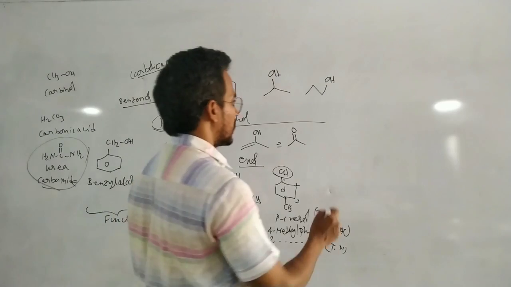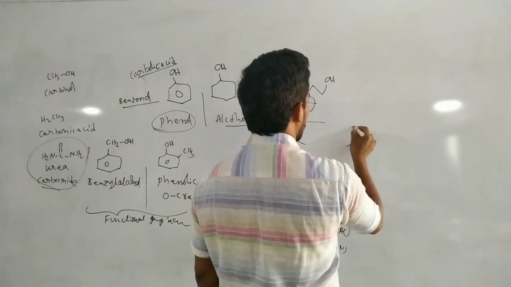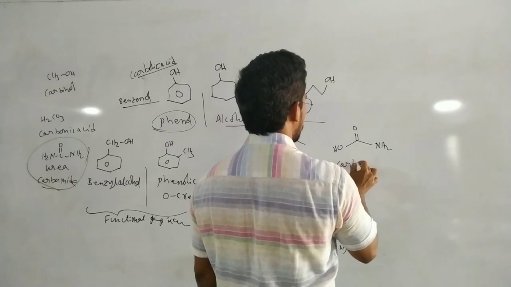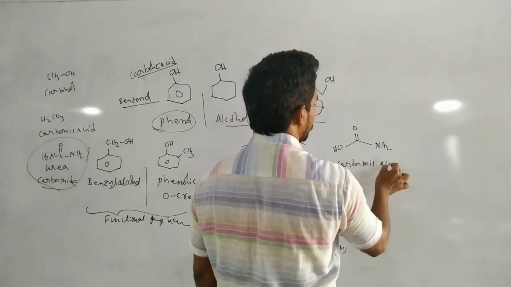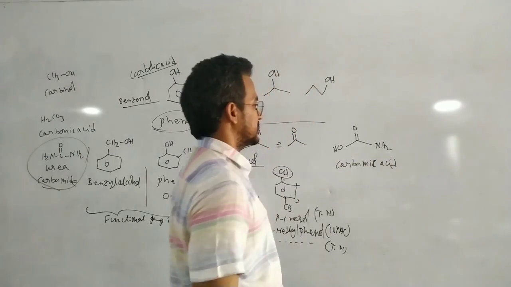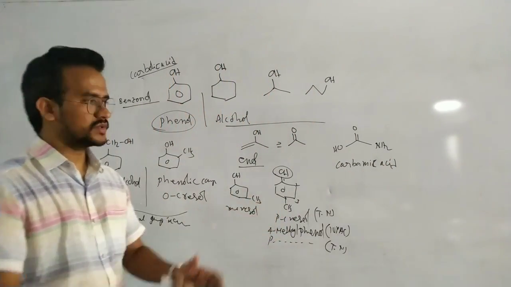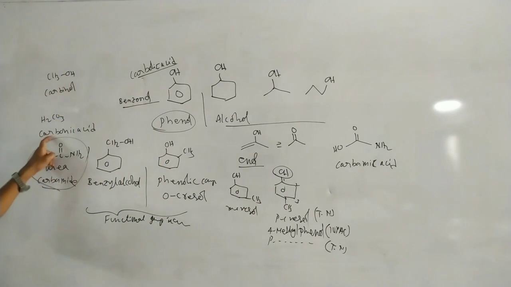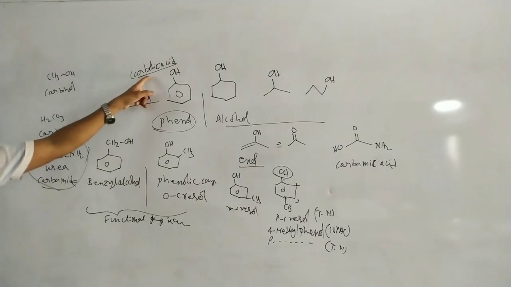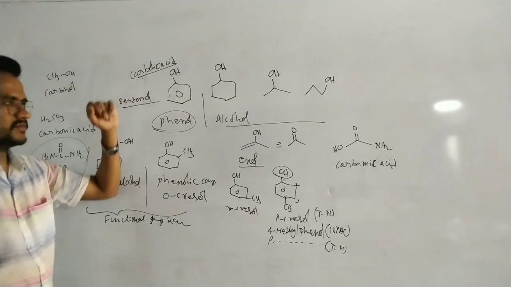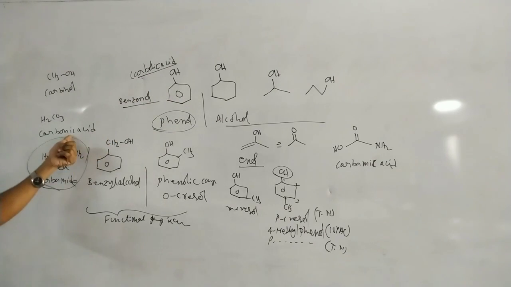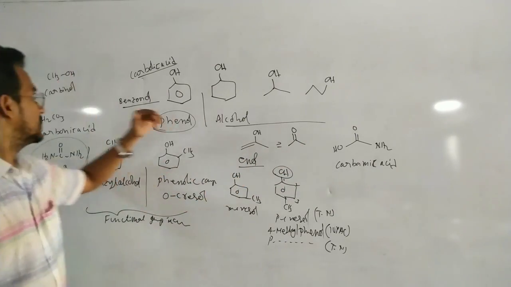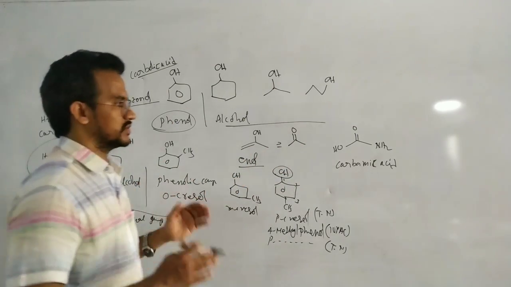And here is another compound with a similar name: C double bond O, OH, and NH2. This is carbamic acid. All these names are very closely related. Carbamic acid, carbamide or urea, carbonic acid, carbinol, carbolic acid. All the names are very close to each other.